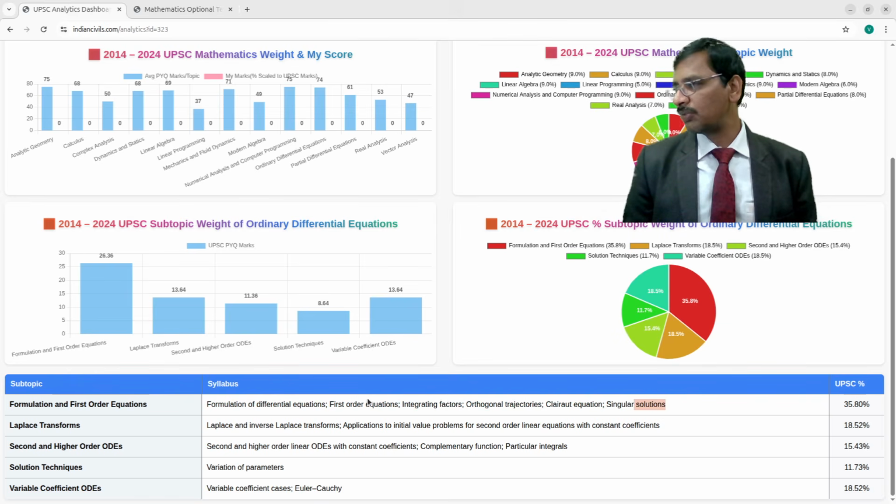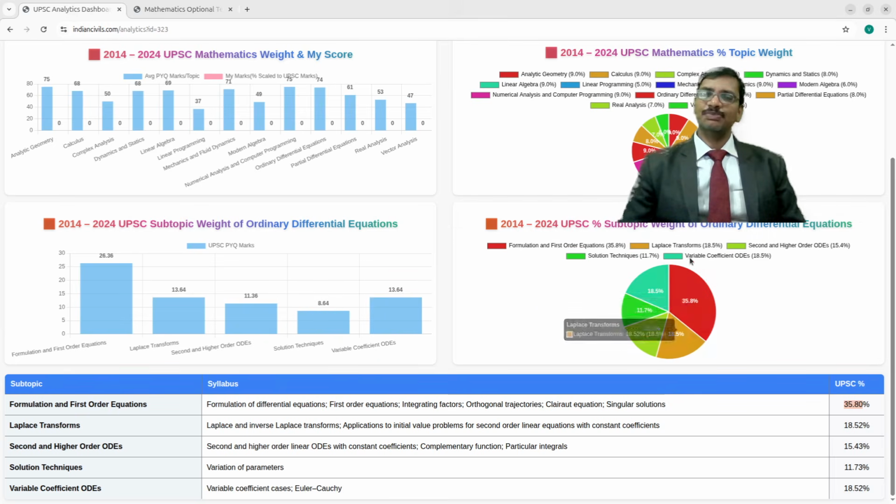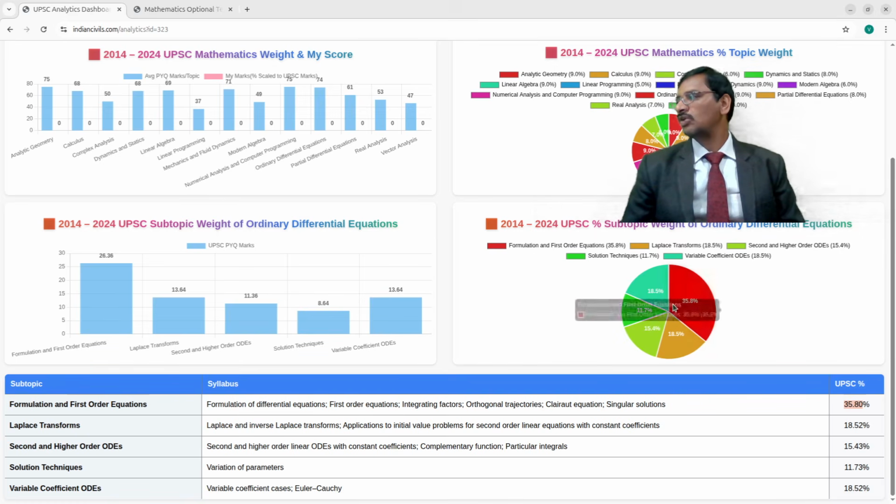Now these are the portions which have occupied 35.8%. In the bar chart I have shown, at the same time I have given this pie chart also. Here this red color is coming out to be 35.8%. And the second highest is coming out to be 18.5 here and 18.5 here. That is the Laplace transforms and the variable coefficient ordinary differential equations. These are all the areas where you can focus more.